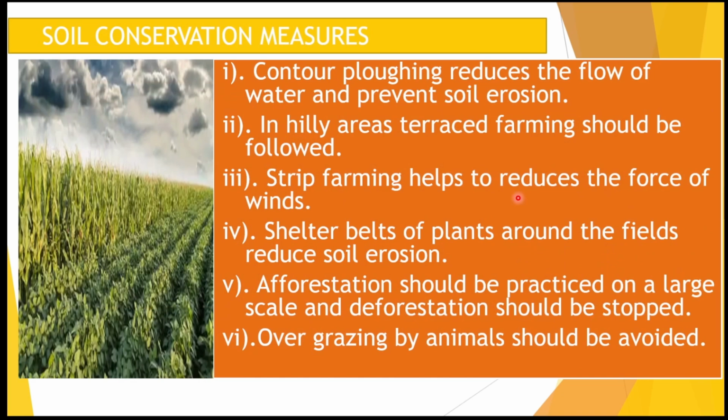To prevent the soil erosion and to conserve our soil, we have certain methods like contour ploughing. We need to follow the contour lines and plough our areas. In hilly regions, we use terrace cultivation, and strip cropping is also one of the methods, where we grow strips of grasses beside our crop to prevent the soil erosion. Shelter beds, that is growing rows of trees together, also prevent the soil erosion. Afforestation is one of the practices, and stopping the overgrazing of the animals is also one of the measures. So these are the measures of soil conservation in our country. Right. Thank you.